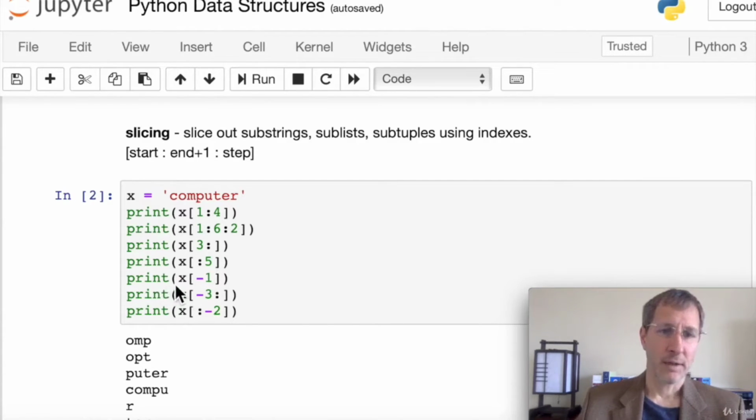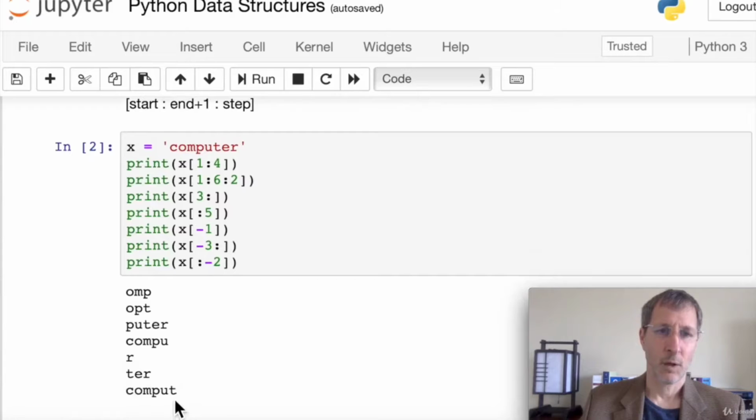So let's look at a negative index. If we print out just a negative index, -1, that counts from the right side of the string. So here we want the very last item in the string. We put -1, we get the R, the last element. And then here we get the last 3 items. So we put a -3 as the from and to the end of the string.